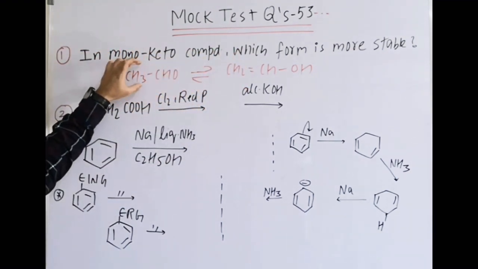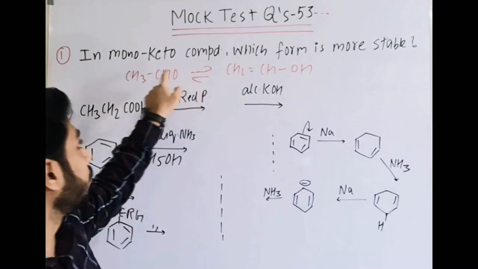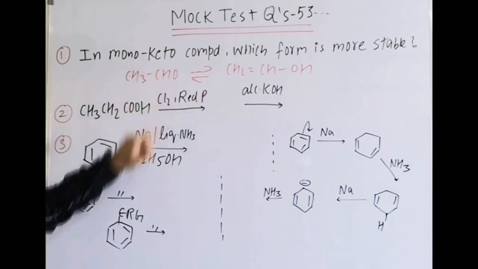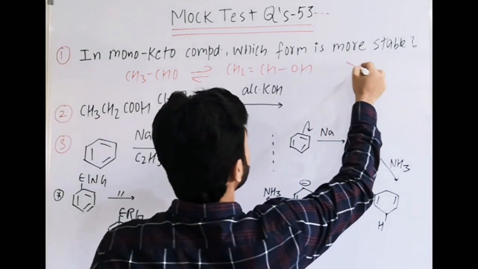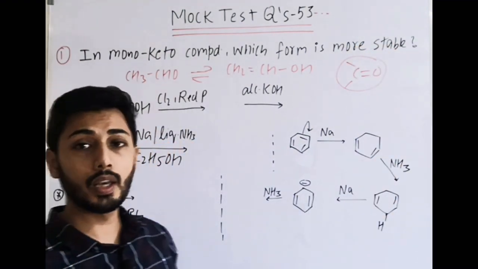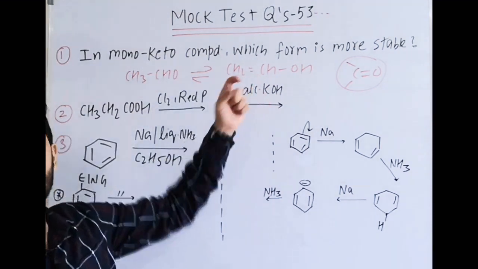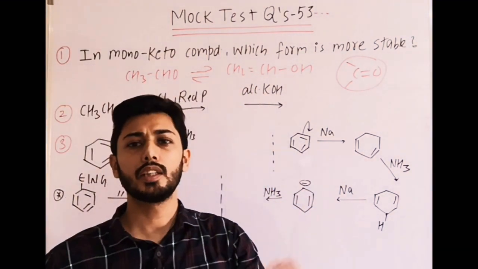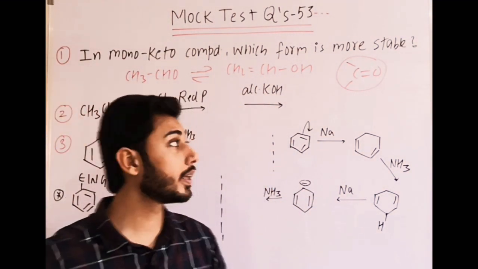In a monocarbonyl compound, which is more stable? The keto form is more stable. Why? Because in the keto form there is C=O, which is thermodynamically more stable and resonance stabilized as compared to C=C. Otherwise, by bond energy values also we can compare.